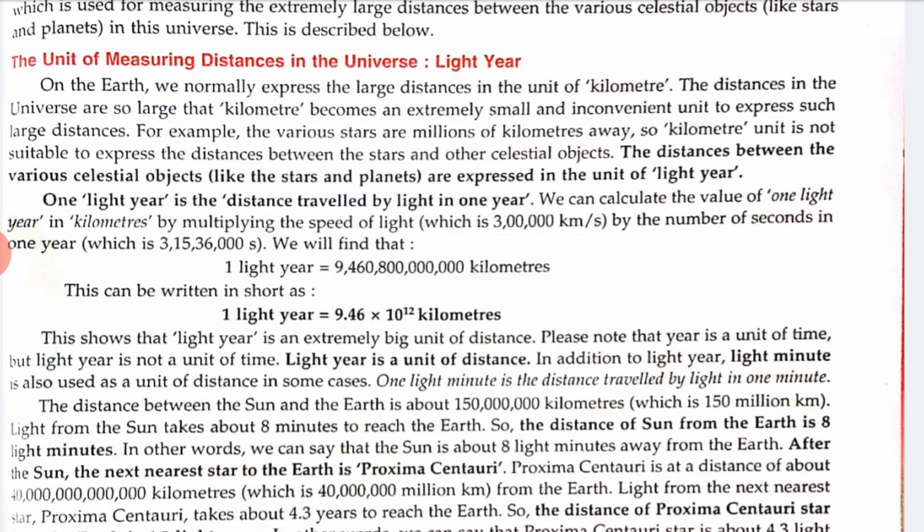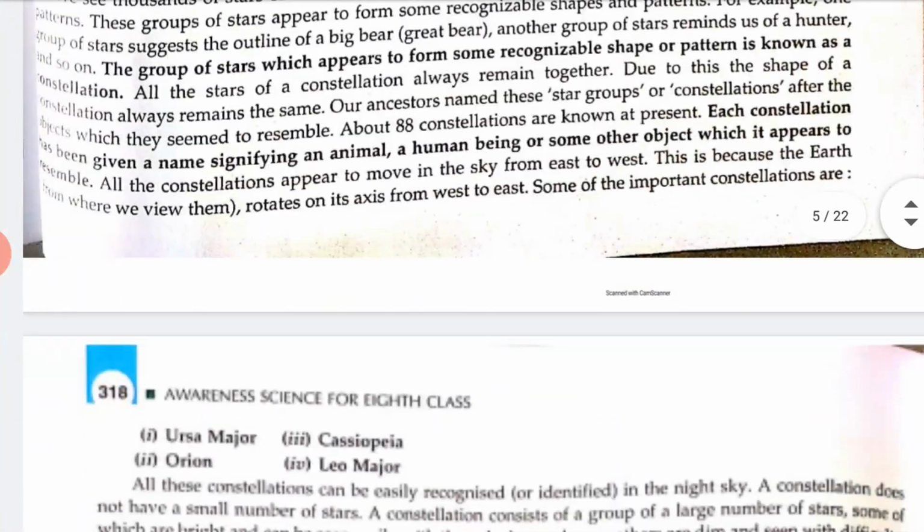Each constellation has been given a name signifying an animal, a human being, or some other object which it appears to resemble. Now see, one is Ursa Major, second is Orion, third is Cassiopeia, and fourth is Leo Major.